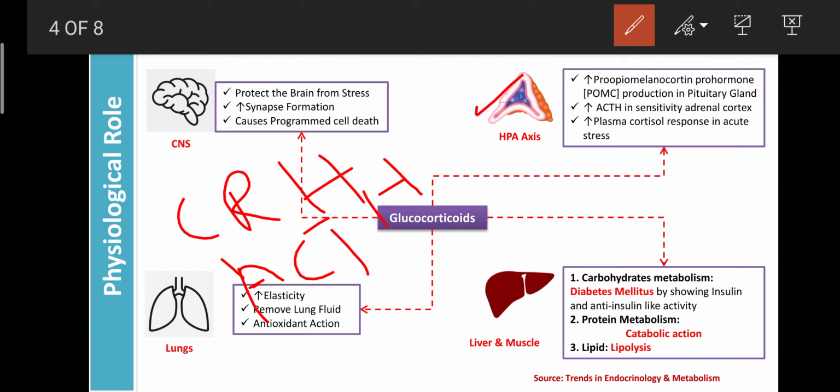So due to that, mineralocorticoids, glucocorticoids, as well as androgens are secreted under the influence of ACTH, because it enhances the sensitivity of the adrenal cortex. As well, it can enhance the response of cortisol during acute stress.